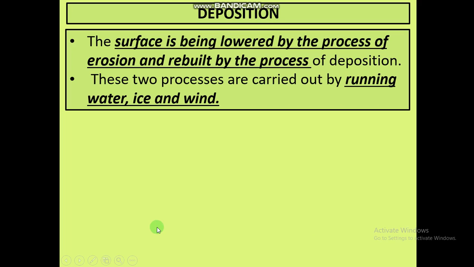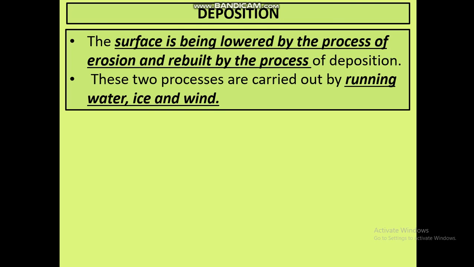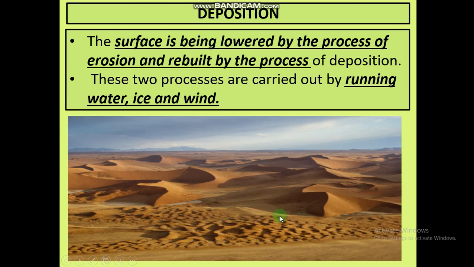Next is deposition. What we saw previously is known as erosion, when all the soil is washed away with the help of river or water. The opposite of erosion is deposition. Deposition means when a lot of air, a lot of wind, and other features deposit the sand, soil or mud of one place at some other place.